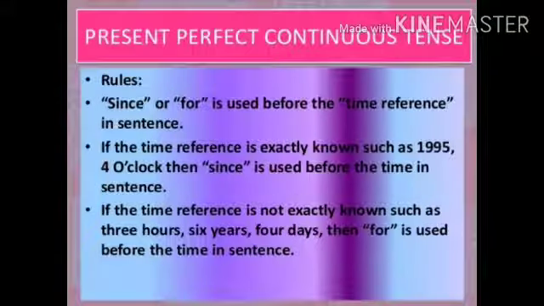One thing here I want to tell you, beta, about since or for. Since is used for definite time, as the examples given here: 1995, 4 o'clock. All these explain time that is definite, so before it we use since. For is used for indefinite time, as you can see in the examples: 3 hours, 6 years. We don't know which 3 hours we are discussing here, which 6 years we are discussing here. So for indefinite time we use for.